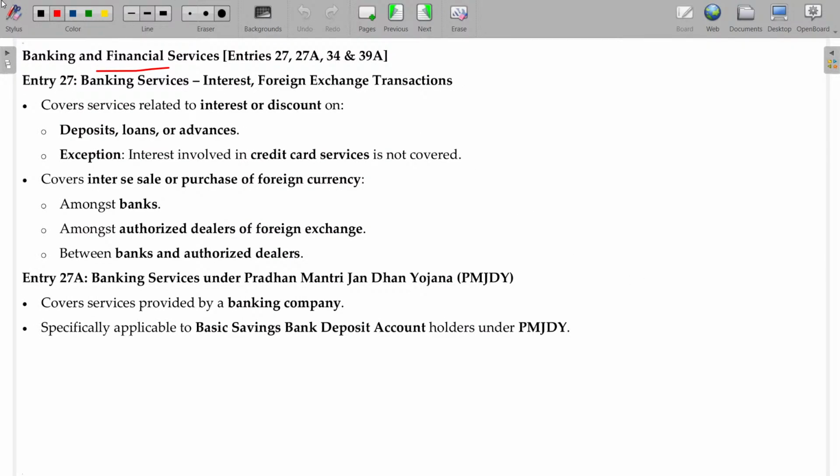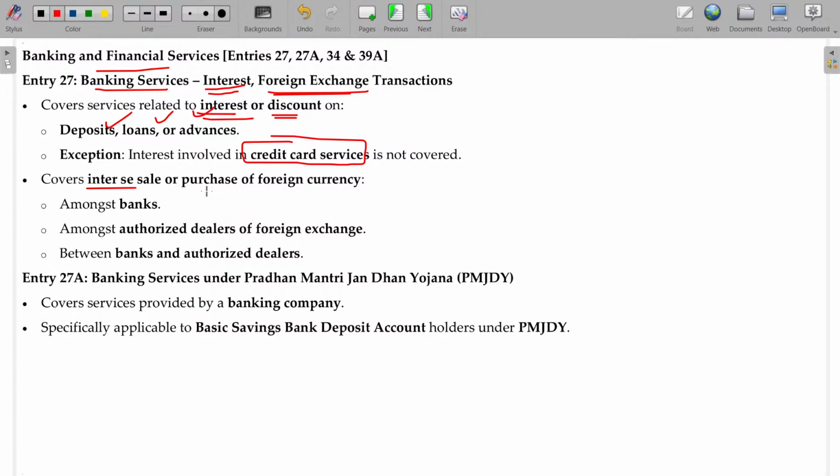We will now move on to banking and financial services. Bank will render taxable supply as well as exempted supply. What are the exempted supplies is going to be listed here. Like normal interest and any forex transaction, any normal charges, those things will be exempted. Services related to interest and discount on deposits, loans or advances will be exempted. But credit card services will be totally taxable. Credit card services, and the interest leviable on that, will also be taxable because the interest is very heavy.